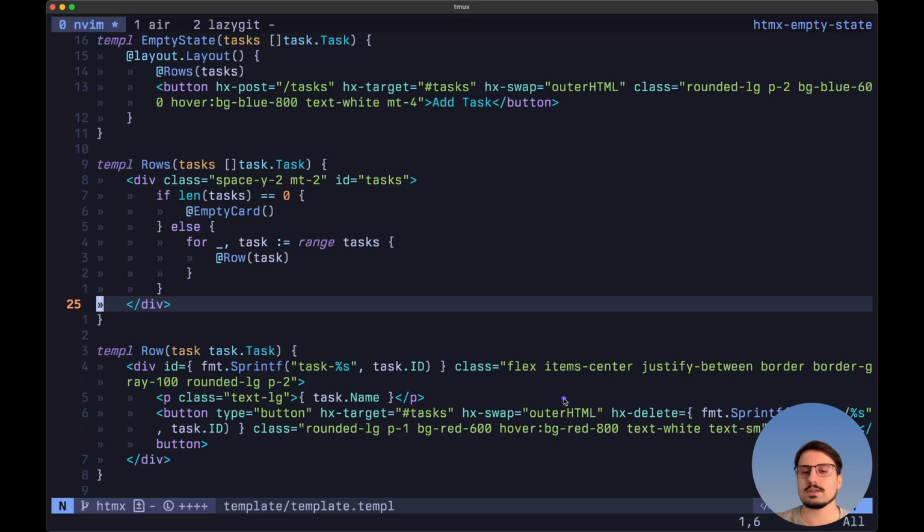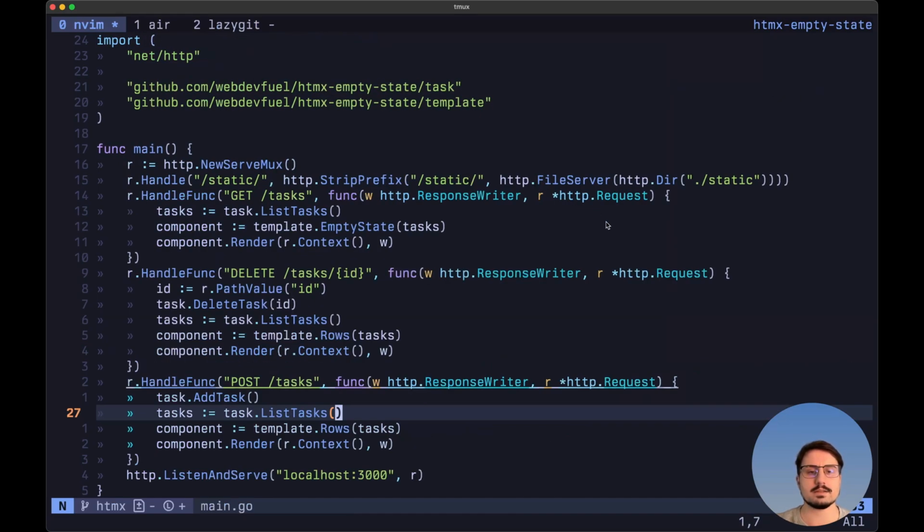Then the swapping strategy is going to be outer HTML, and we still call the exact same endpoint using here the delete method, and the endpoint is going to be /tasks/the ID of the task. And by doing this, we are going to replace this entire element with the response that comes back from the server. So if we take a look again here at the main.go file, we are going to first grab here the ID from the path and delete the task. Then we want to list all of our tasks, and finally we are going to render this rows component.